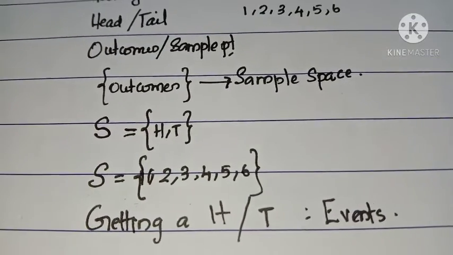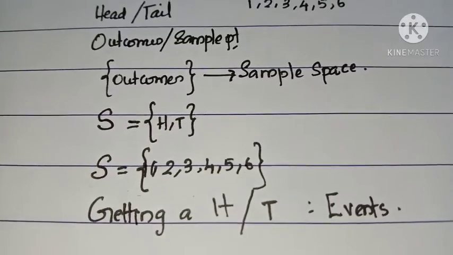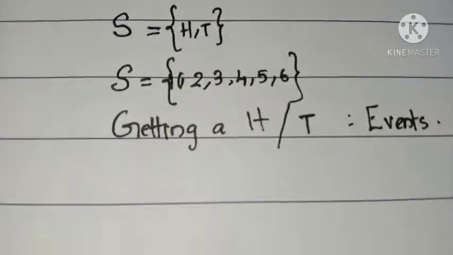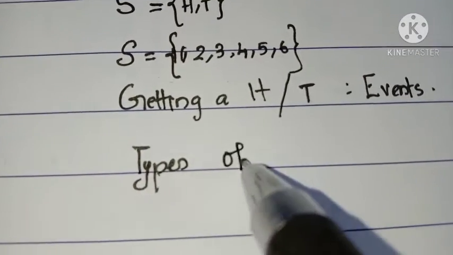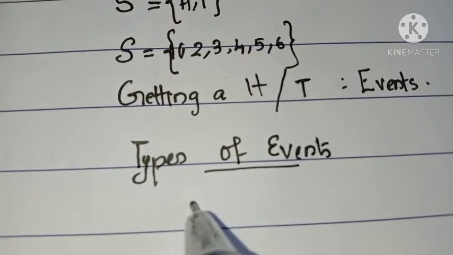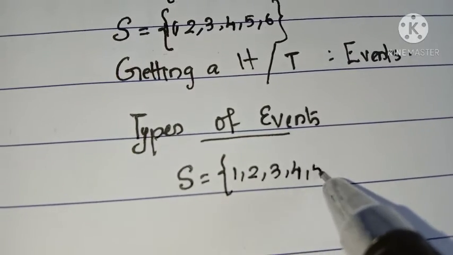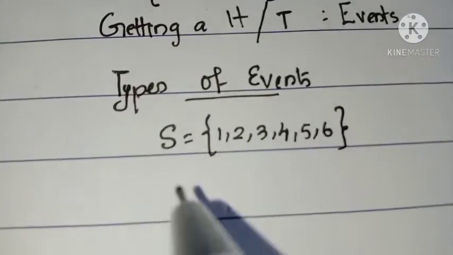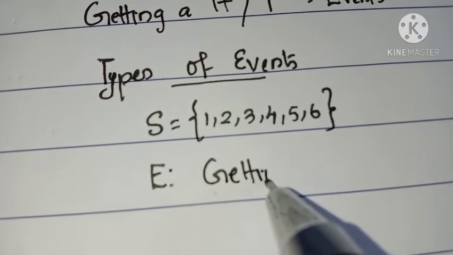First, we have to discuss different types of events. Suppose a die is thrown. Then we know that the sample space is {1, 2, 3, 4, 5, 6}. I am going to define an event: getting a number 7.